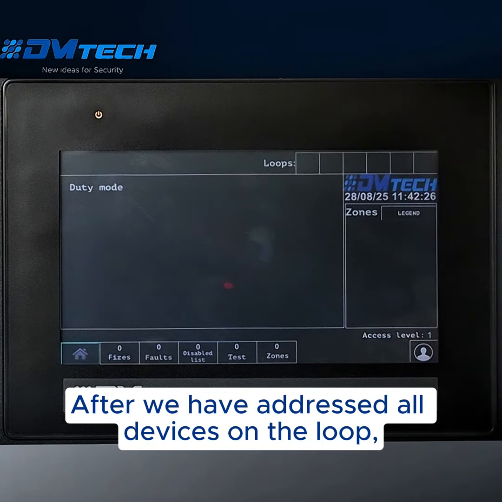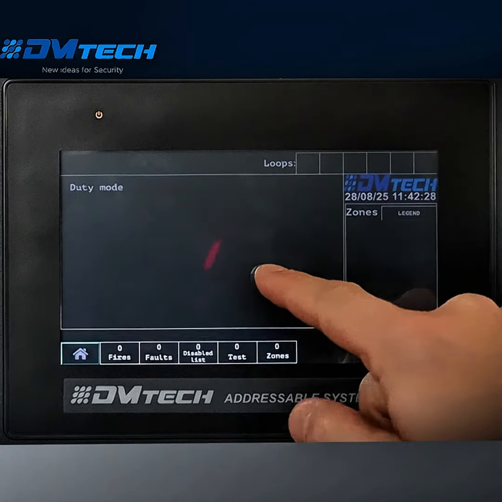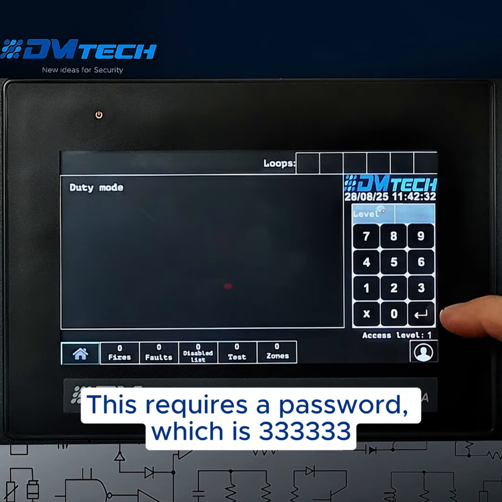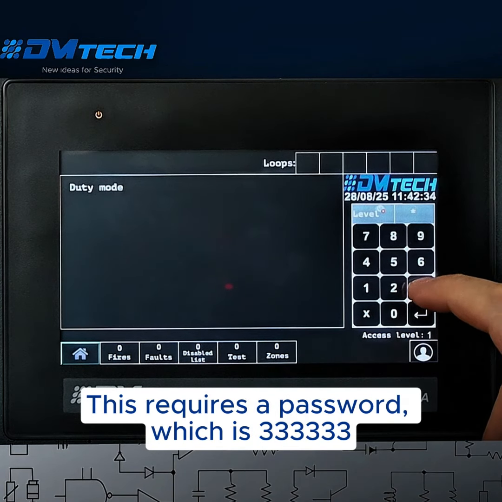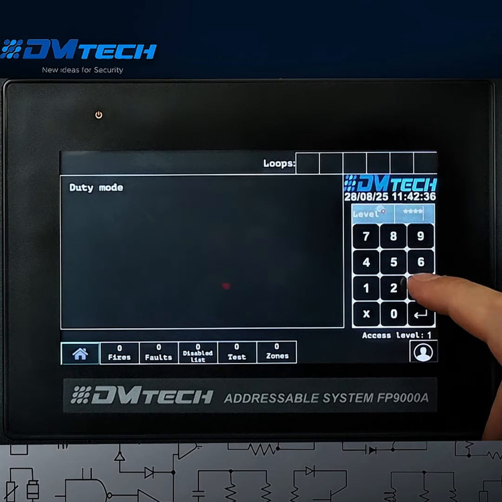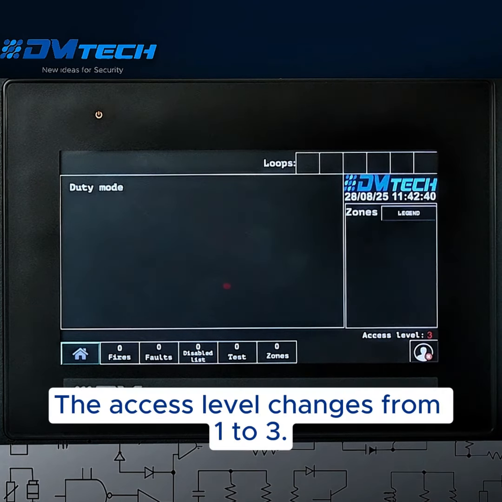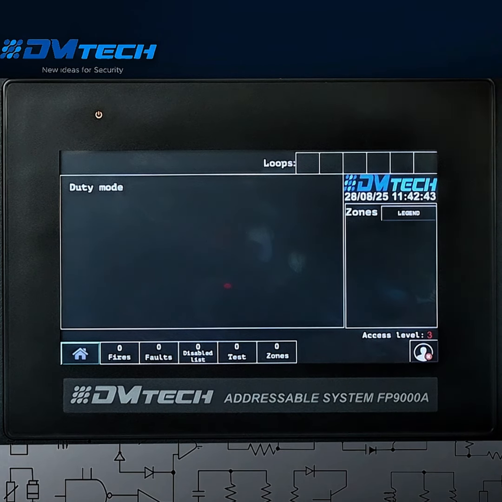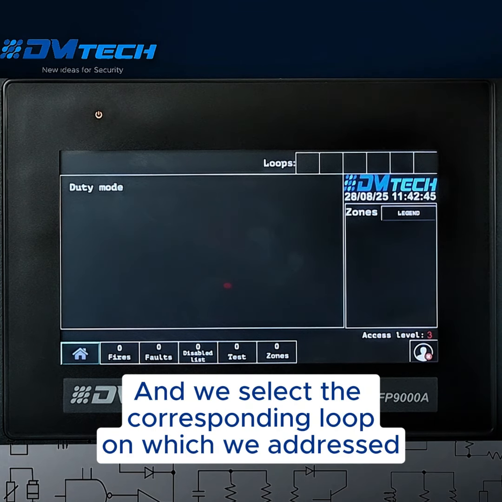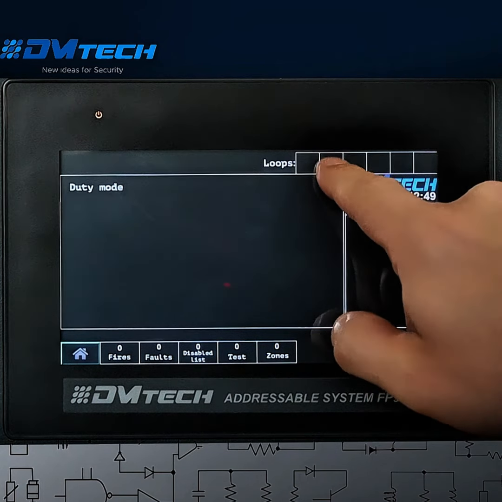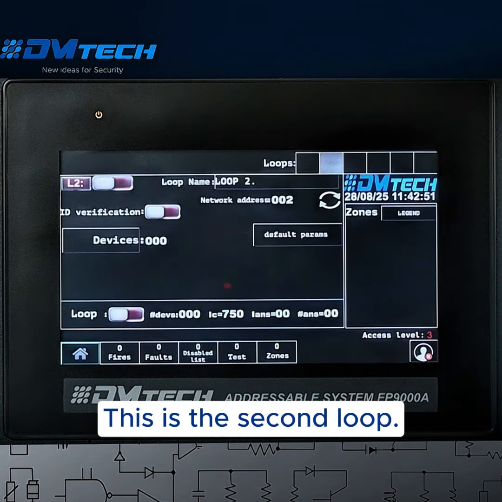After we have addressed all devices on the loop, we open the Fire Alarm Panel FP9000A-2 settings. This requires a password, which is 333333. The access level changes from 1 to 3. And we select the corresponding loop on which we addressed the device. This is the second loop.